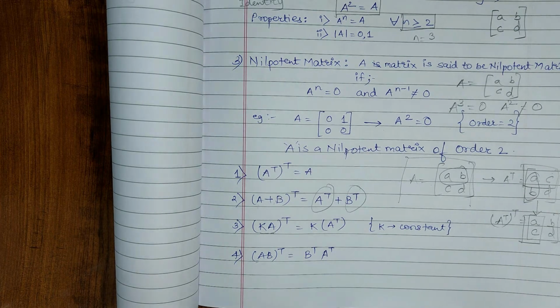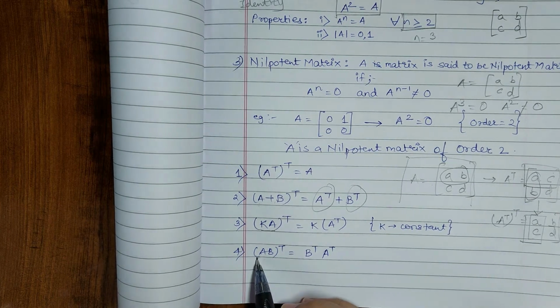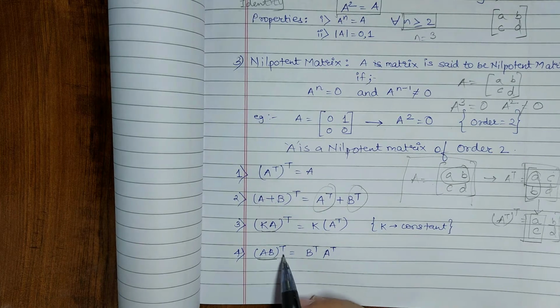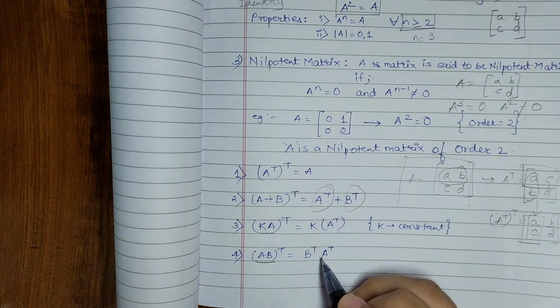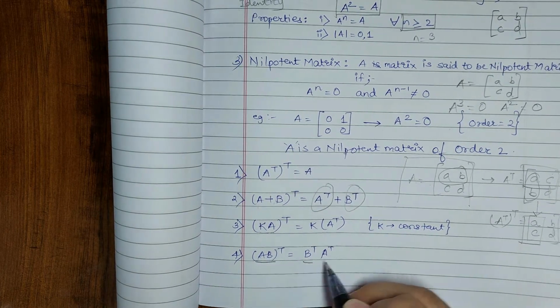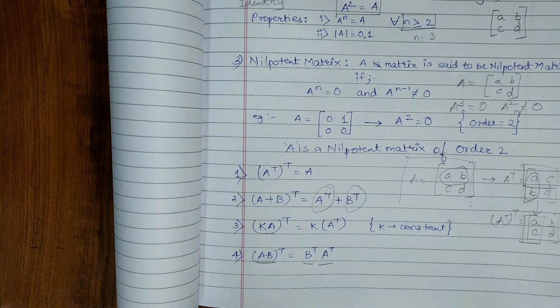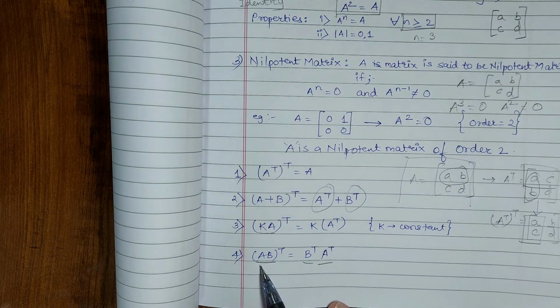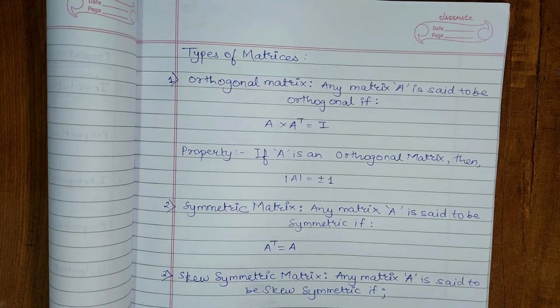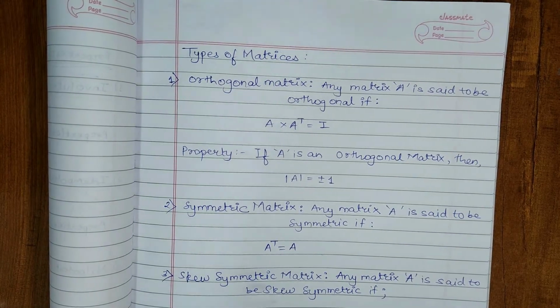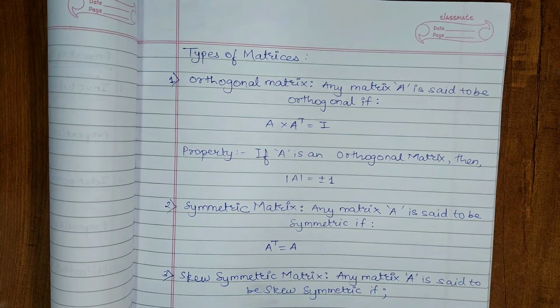Like here we can observe that A and B when multiplied and then transposed is equal to the multiplication of B transpose and A transpose. Mind you, multiplication in the case of matrices can be different if the orders are changed. Okay, so next is types of matrices. So the first is orthogonal matrix.